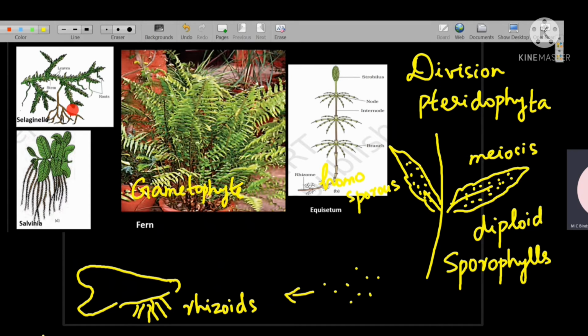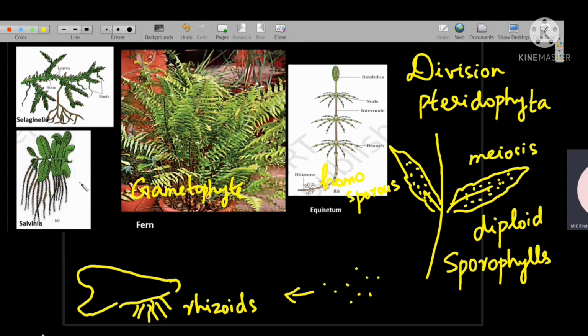That means there are male spores as well as female spores. The female spores are called megaspores, and megaspores will germinate to form the female gametophyte, and the male spores are called microspores, and microspores will germinate to form the male gametophyte.